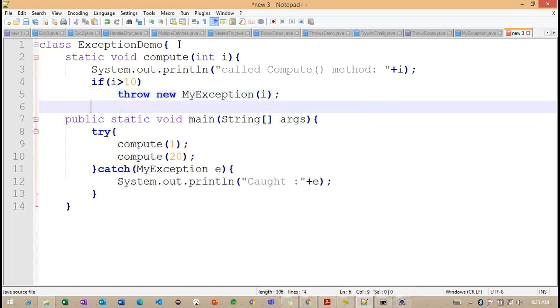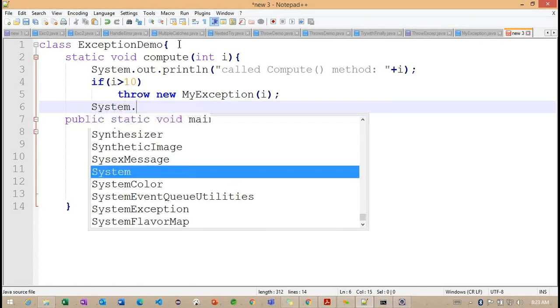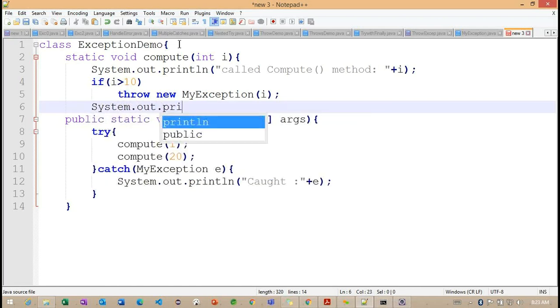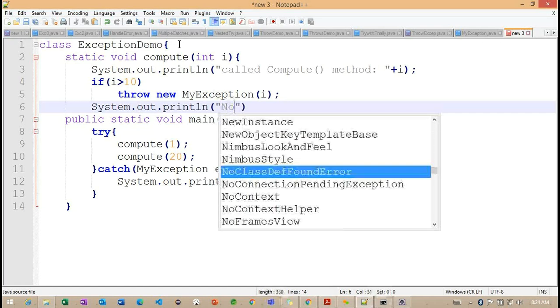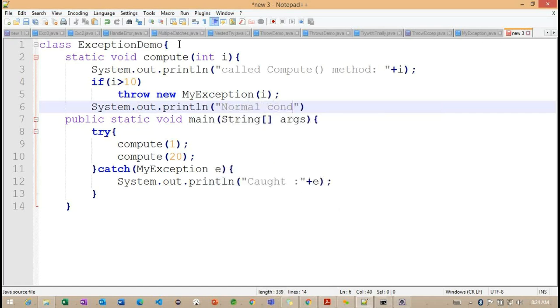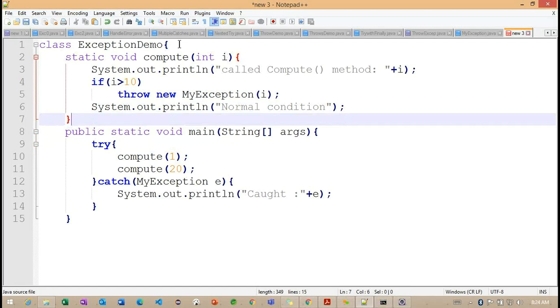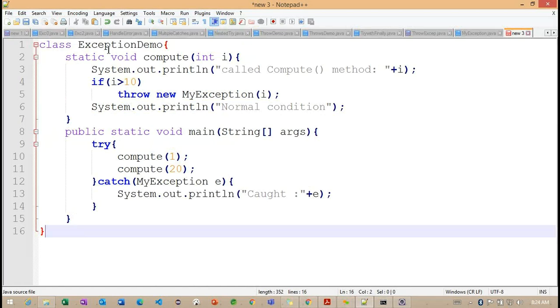Otherwise, system.out.println, it is a normal exit. So it's the normal condition. Getting the point. And let me close this method. And finally, we need to close this main class.